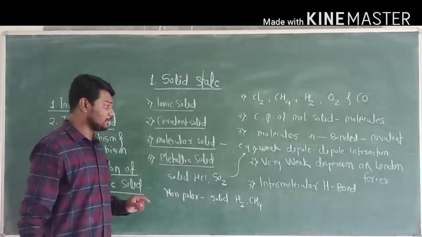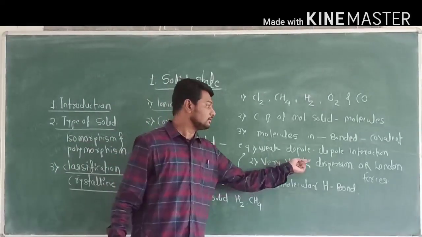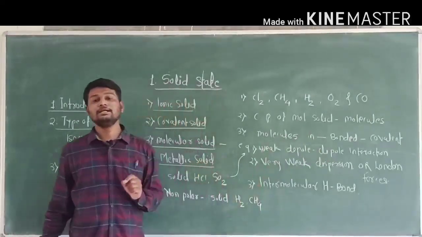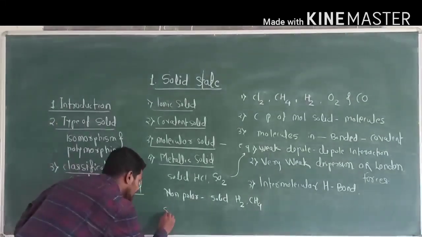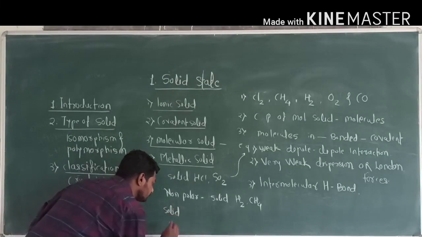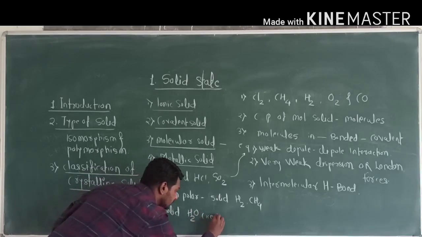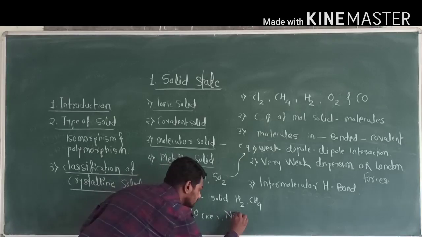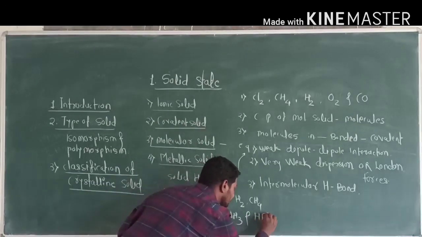These molecular solids have weak dispersion or London forces. And the third one is solid H2O, that is ice, ammonia and hydrogen fluoride.